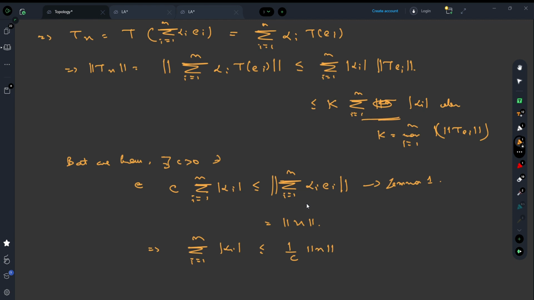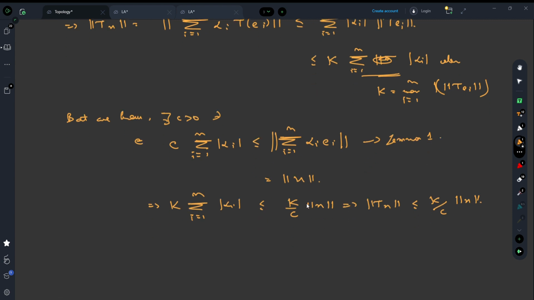But we have k times the summation of mod of alpha i, so we multiply k here. This implies that the norm of T of x is less than or equal to k by c times the norm of x. Obviously c is positive and k is positive, so k by c is positive.